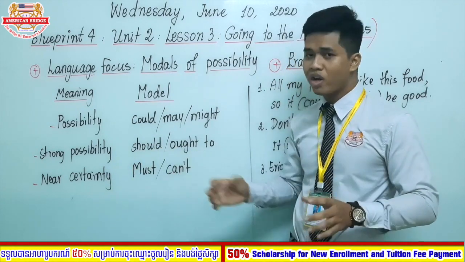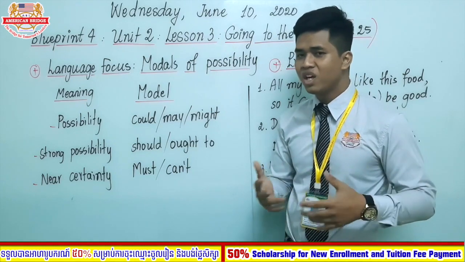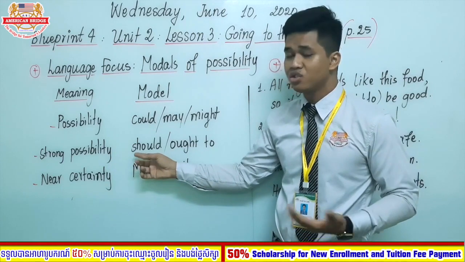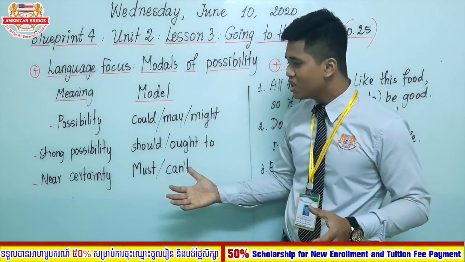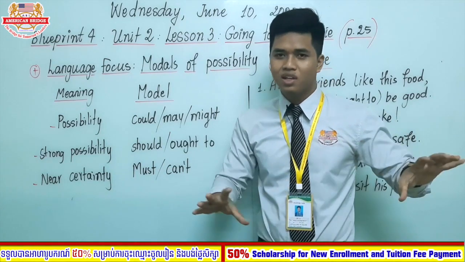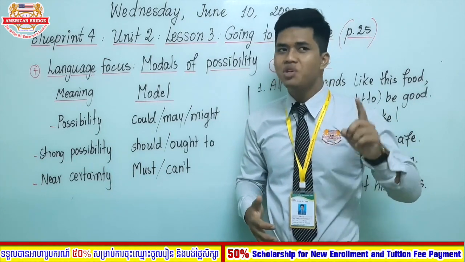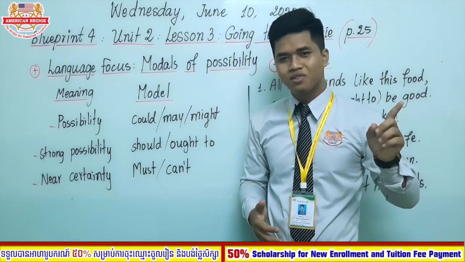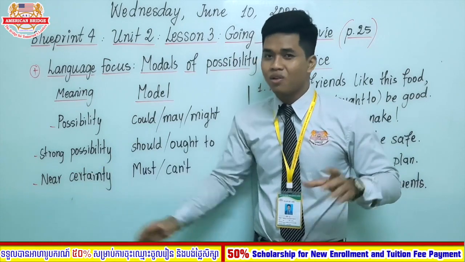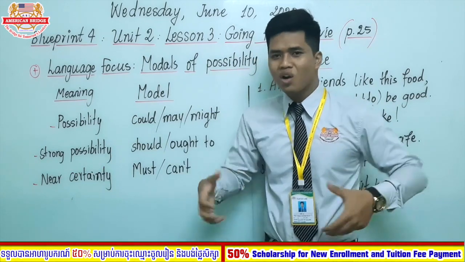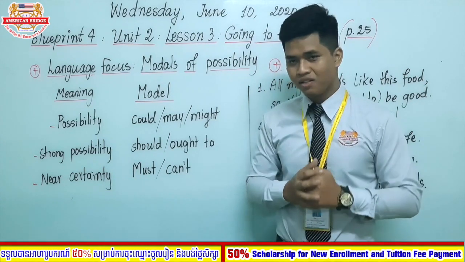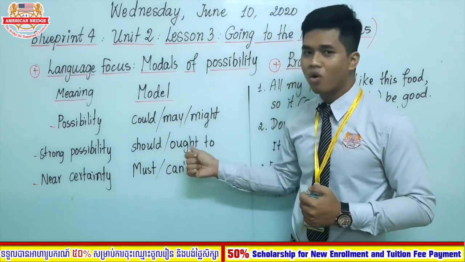And this one is quite old now. They rarely appear in formal text. Mostly you can see the word should. So the word should here we use to express strong possibility. If you see a dark cloud and you say it should rain this afternoon, here your assumption is strong based on some evidence, or you are quite sure about what you predict. So you use should or ought to.